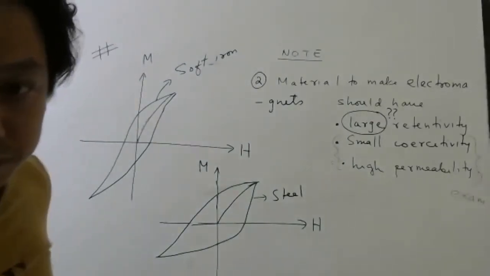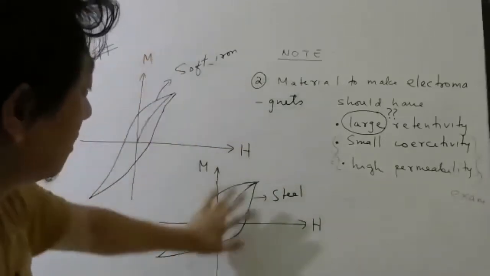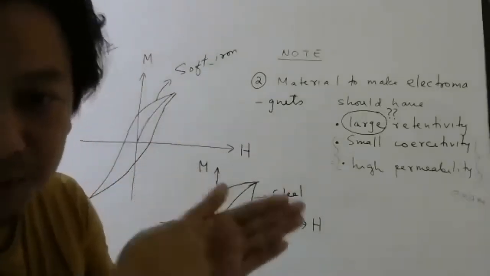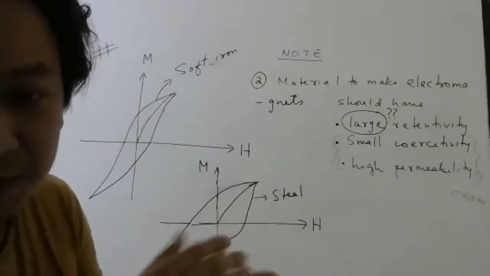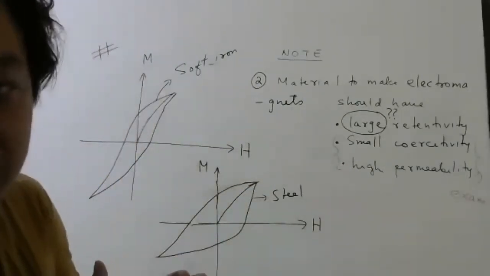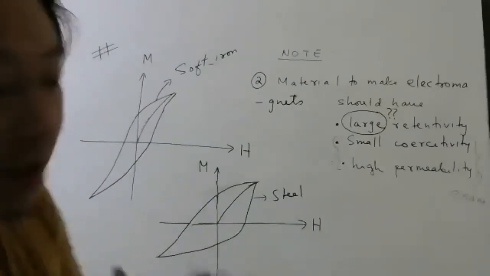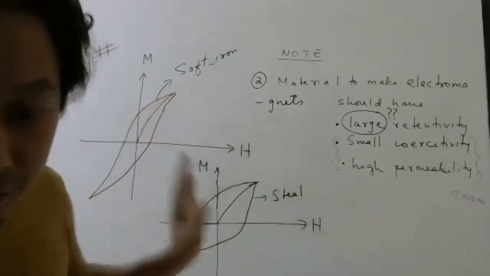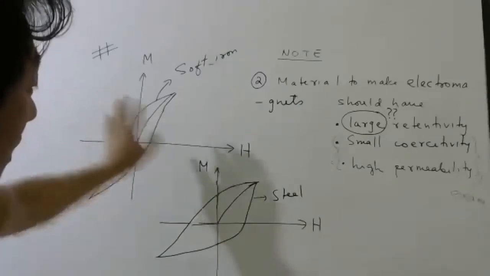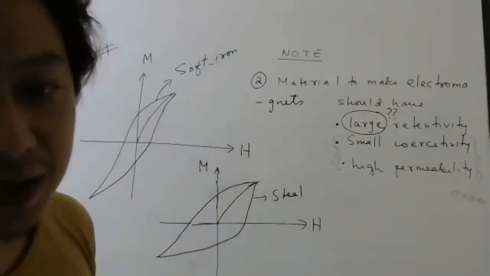Now look here. Done. These two graphs are done. This is for soft iron. This is for steel. In our textbook, both the graphs are drawn together because it is a computer generated graph, so it is easier for them to draw. Here, if I draw, it will be confusing for you. So you can analyze that diagram and see which one has more retentivity, which one has more coercivity between soft iron and steel. For our purpose, just look at these two graphs. Can you look at the two graphs and tell me which material is preferred for making permanent magnets?